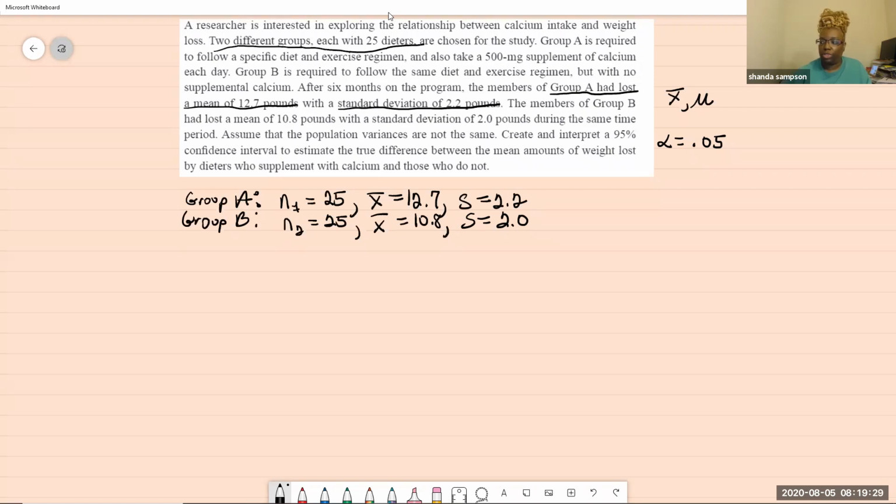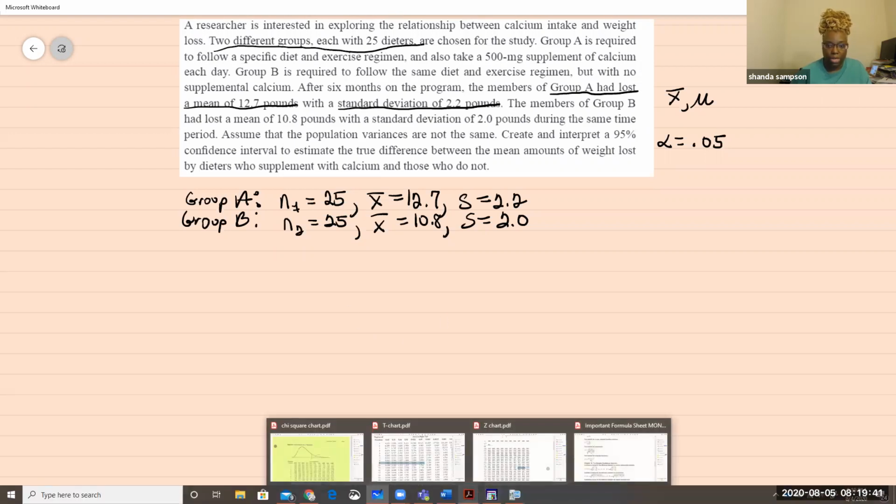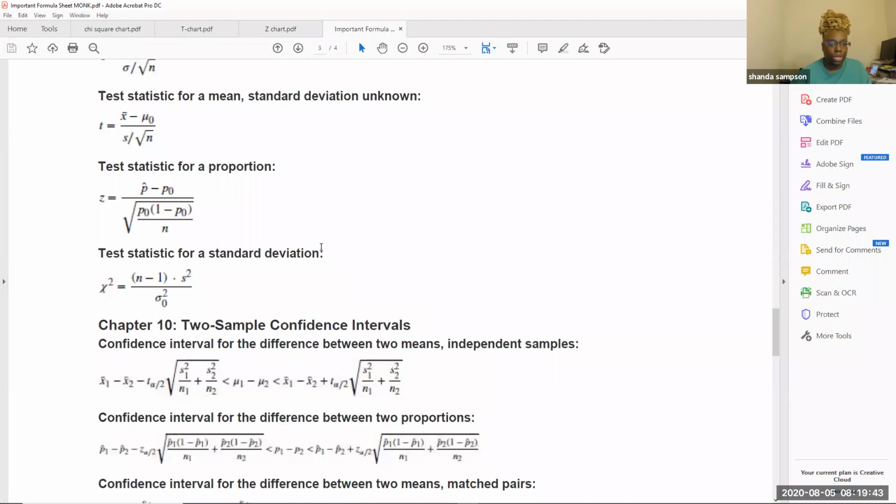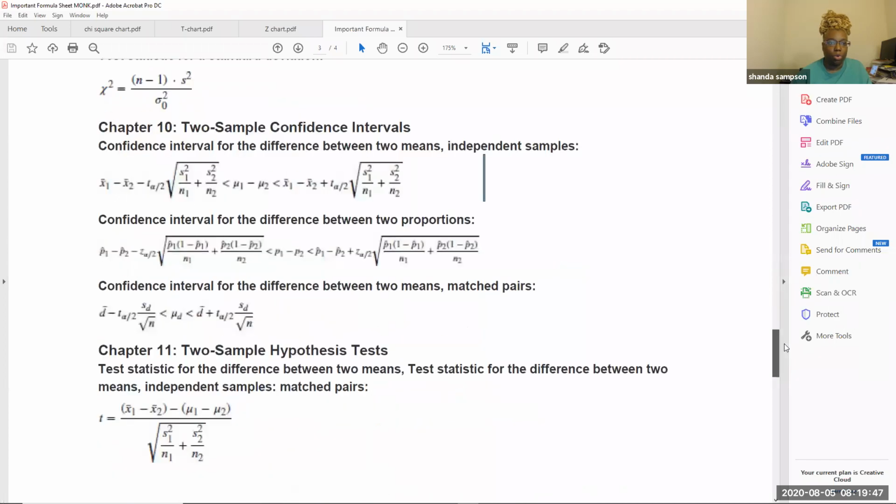Hopefully your instructor will give you a formula card or something of that nature where you can pull out the formula. But as you know from watching me, I have a formula sheet down here that I might pull up every now and then just to show you. Here's the formula. We're looking for the confidence interval for the difference between two means with independent samples. Two sample confidence intervals. So this is the long thing.